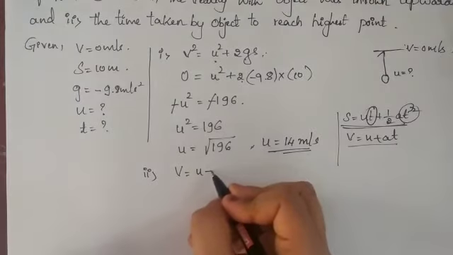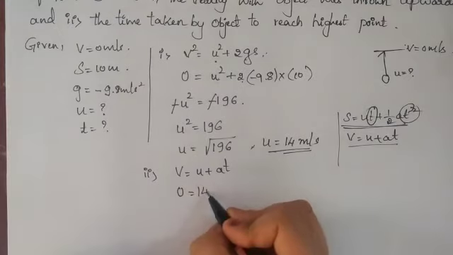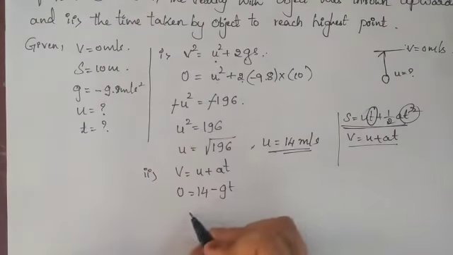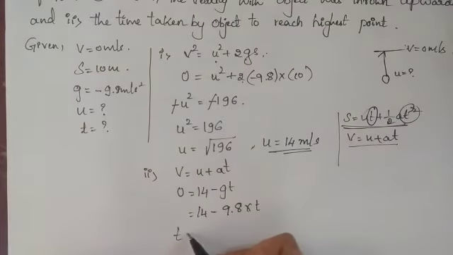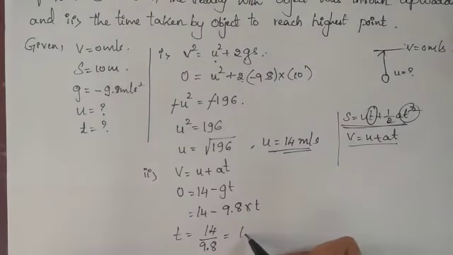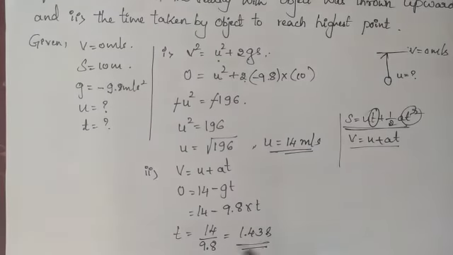V is equal to U plus at. So V value we know is 0. U is 14 minus GT, that is 14 minus 9.8 into T. So T value will become 14 divided by 9.8, that is 1.43 second. So the time taken by the object to reach that height is nothing but 1.43 seconds. So this is about the second problem. Next we will go with a very important topic, that is mass as well as weight.